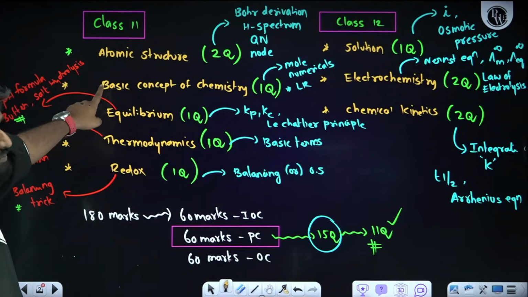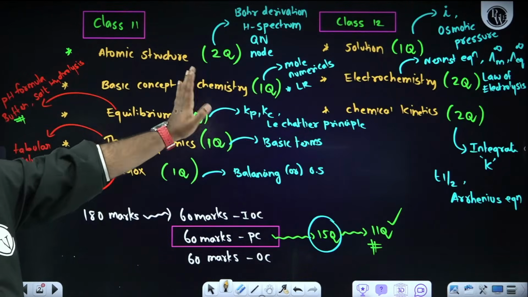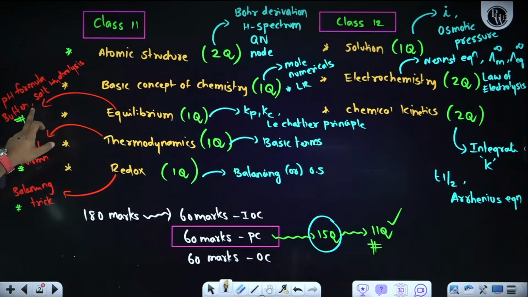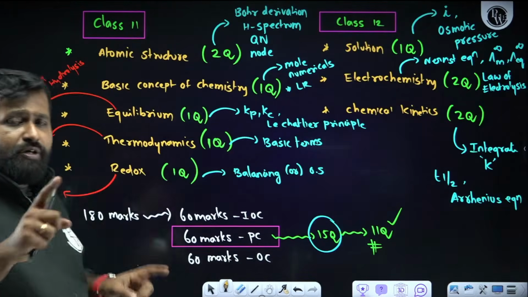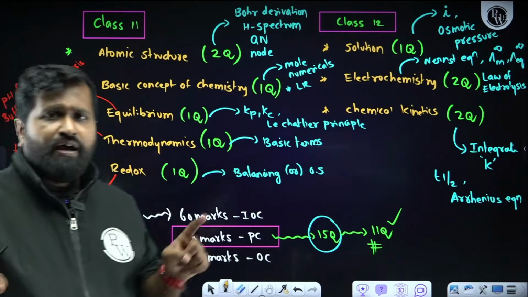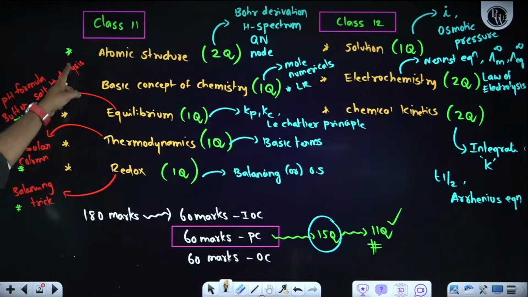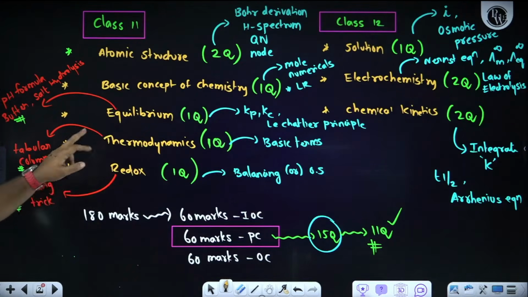Next, basic concepts of chemistry. In 11th class, we already know very well, so there is no need of a formula sheet. Equilibrium: in the 10 hours marathon in the same channel, if you go to the live section, you guys can see 2 marathons of chemistry, part 1 and part 2. In that part 1 marathon, 10.5 hours, I completely gave all the formulas. I discussed everything with respect to equilibrium.